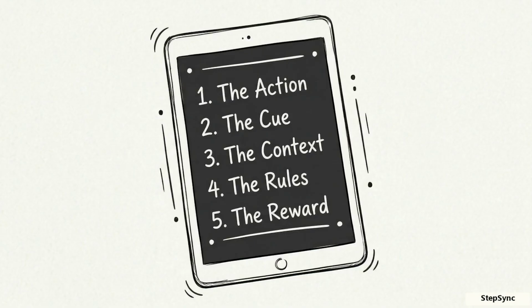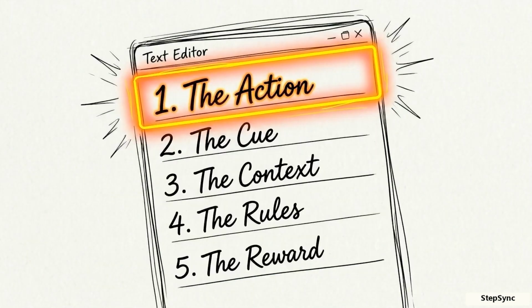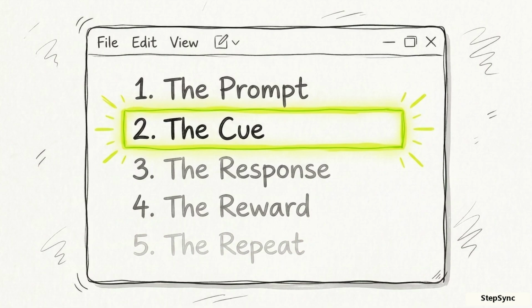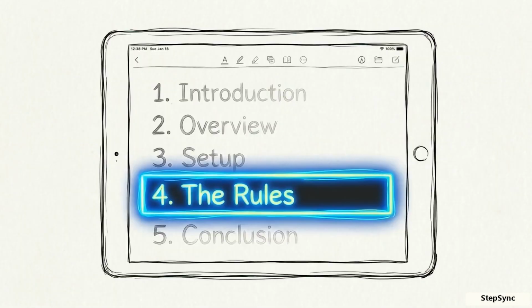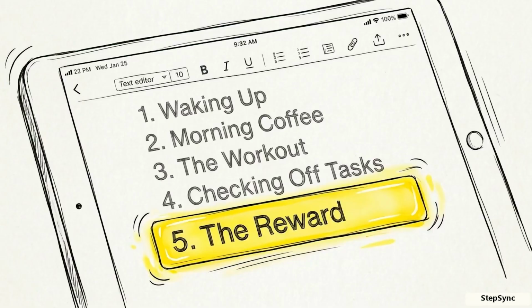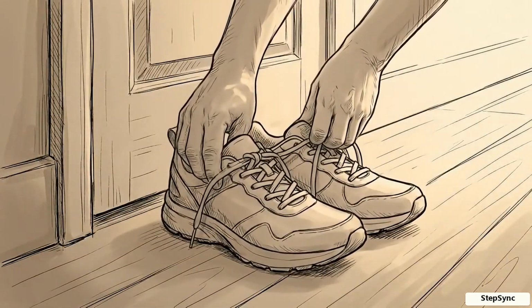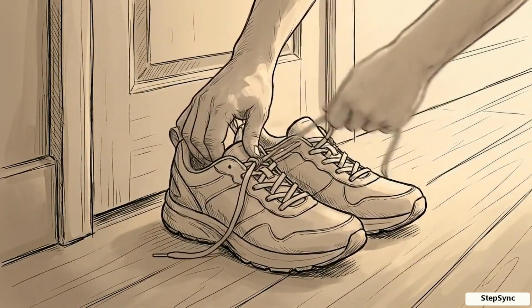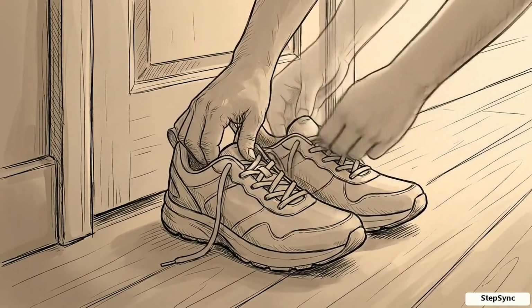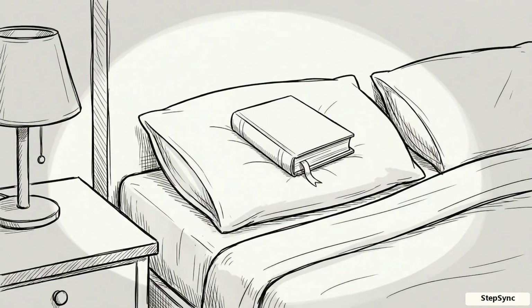Look at your screen. You have taken a vague desire and converted it into a specific system. You have a micro-action, a reliable cue, a stable context, a realistic timeline, and an immediate reward. To start, execute step 0 right now. Physically prepare your environment for tomorrow. Set the running shoes by the door or put the book on your pillow. Remove the friction before you wake up.